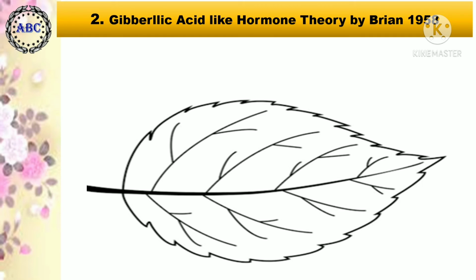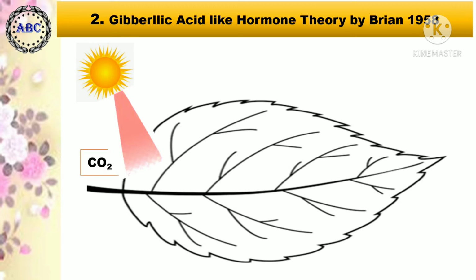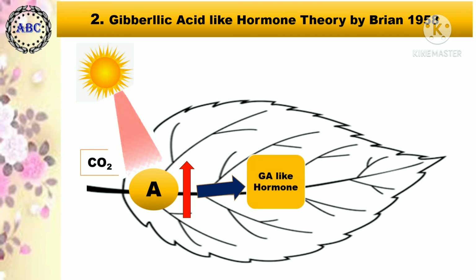According to him, during florigen synthesis, initially some substance is synthesized in the leaf in the presence of sunlight by utilizing atmospheric carbon dioxide. This substance is used as a precursor, and it gets accumulated during the daytime. After a sufficient amount of precursor substance, due to the effect of red light rays, the precursor is converted into the gibberellic acid-like hormone. During the dark period, there is a slow reconversion of the GA-like hormone back to the precursor.